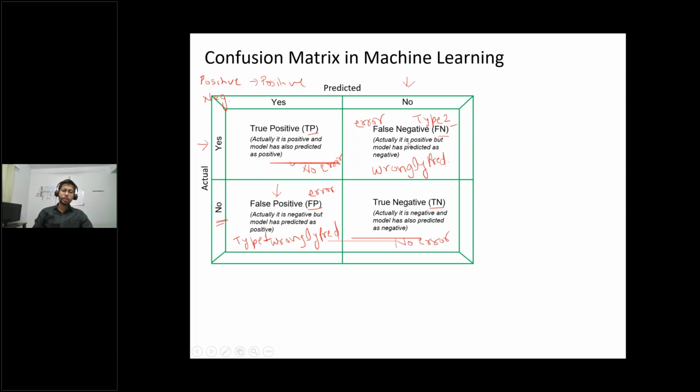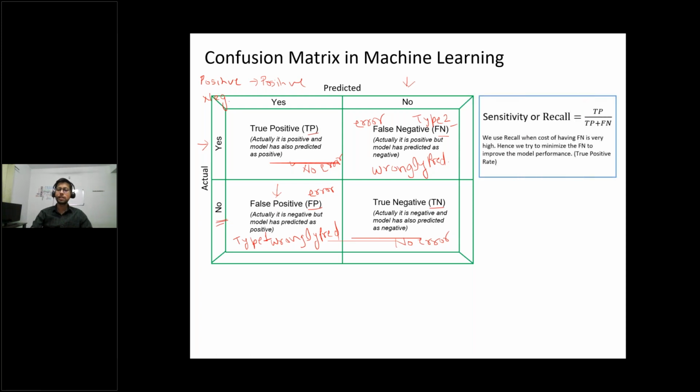So now with these 4 terminologies, there are some performance scores associated. What are those performance scores? One is sensitivity or recall. So what is recall? Recall is nothing but the true positive rate. That is true positive divided by true positive plus false negative.